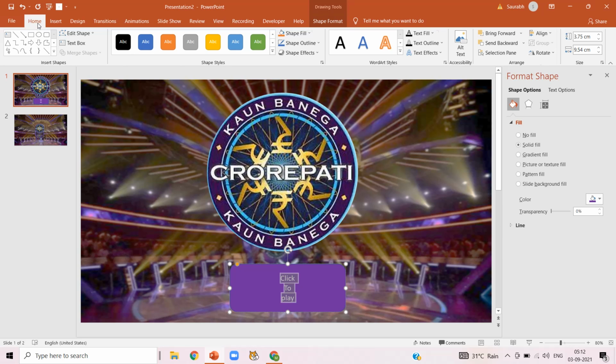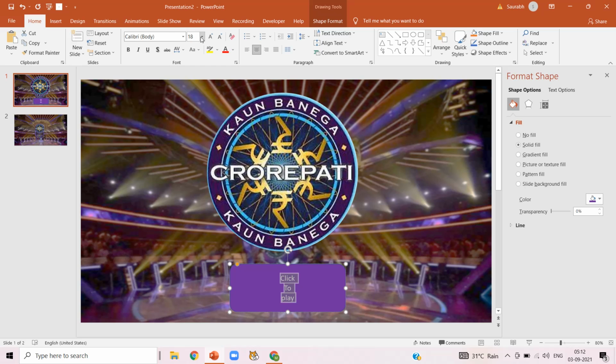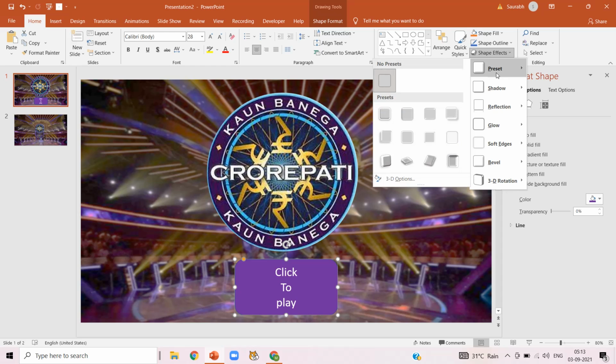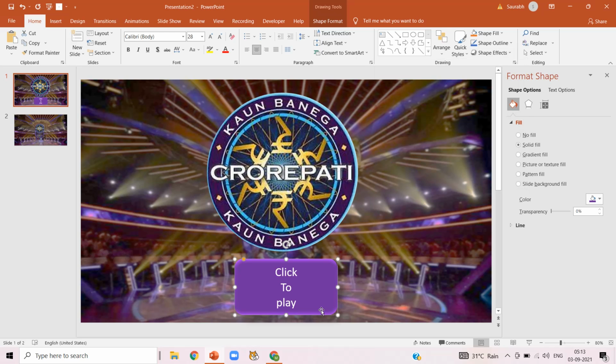Click on home. Here you can change the size, shape and color. I am going to increase the size of the text in the shape format, shape effect, preset, and I am going to change the preset as preset 4. It will give a better feel to my ready to play button.